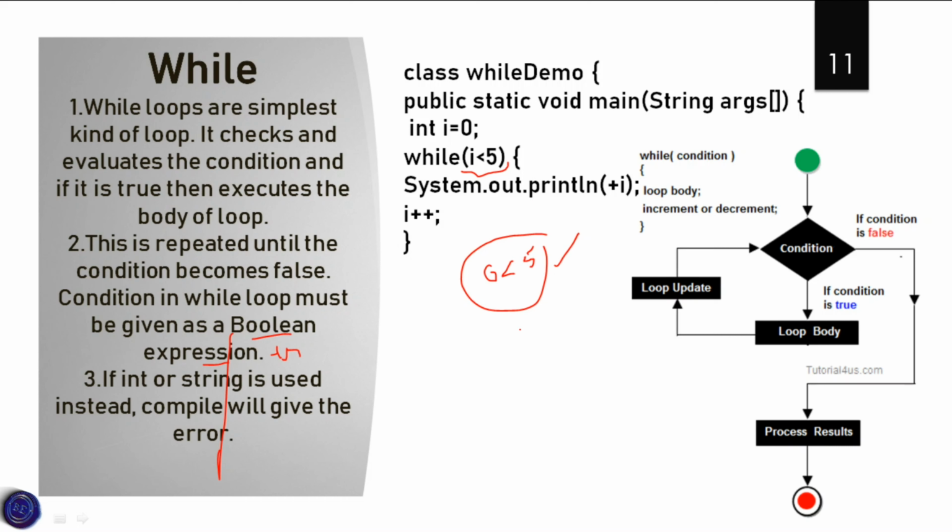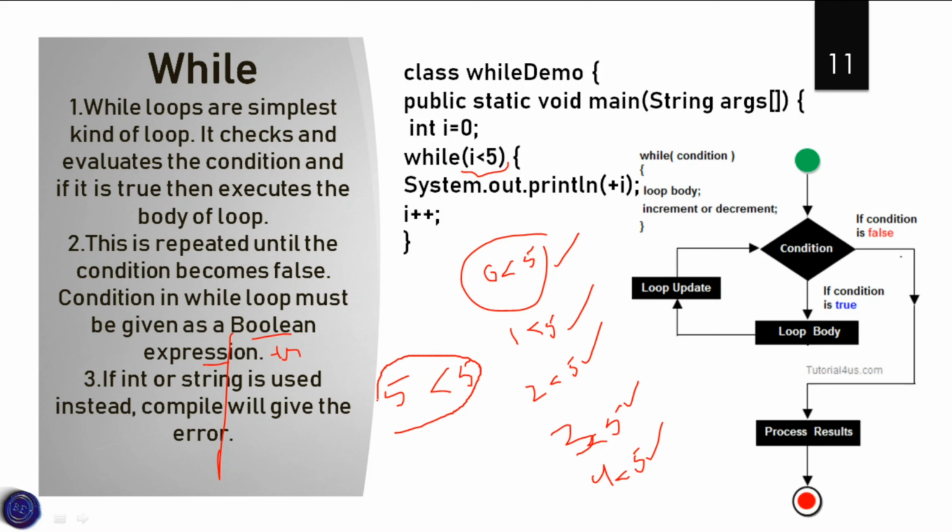After that, 1 is checked with 5, so it is true. Next 2 is checked with 5, so it is true. Next 3 is checked with 5, so it is also true. Next 4 is checked with 5, so this is also true. When 5 is checked with 5, the statement is false, because 5 is equal to 5, so the loop will stop here.